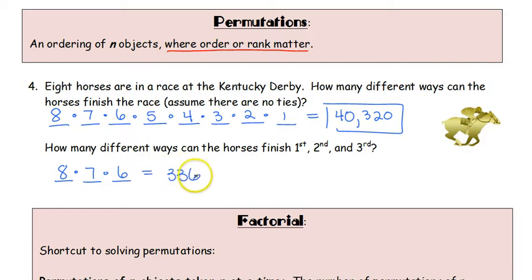So there are 336 different ways that the horses can finish first, second, and third. So permutations, really important. Most important thing that you want to take away is that with a permutation, it matters in the order in which it happens.